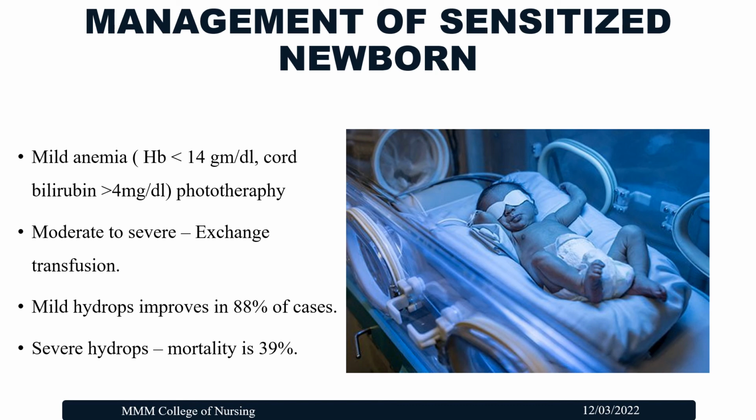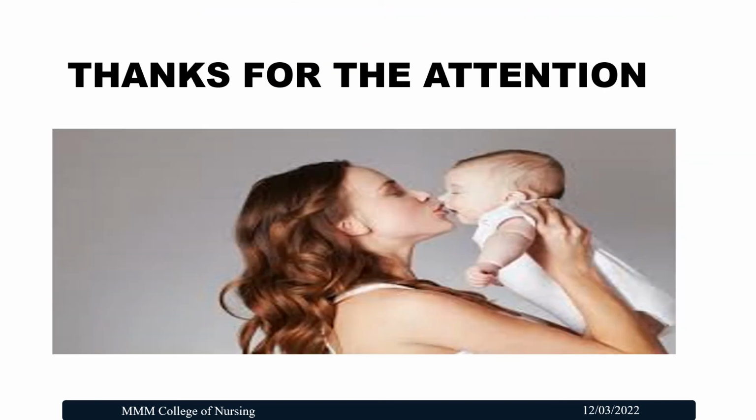So till now we have seen the definition of RH incompatibility, the pathophysiology, the complications, the aims of antenatal care, diagnostic procedures, prevention of the complications of RH incompatibility, and management in the mother and management for the fetus. I hope you all gained a little knowledge on RH incompatibility, RH isoimmunization, and ABO incompatibility.